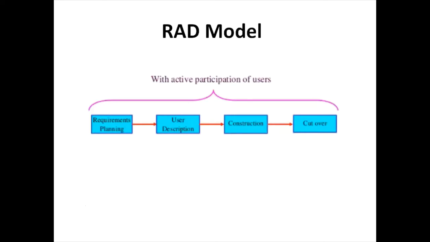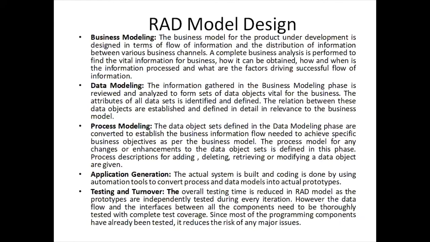So we can see here the user participation is totally involved in this: requirement planning, user description, construction, cutover. Cutover means deployment basically, moving on to the new software and removing the previous one. Basically, it comprises five phases: business modeling, data modeling, process modeling, application generation, and testing and turnover.